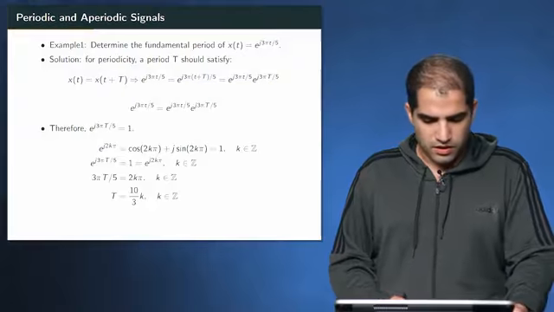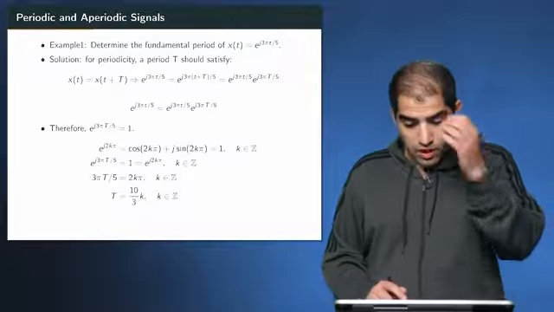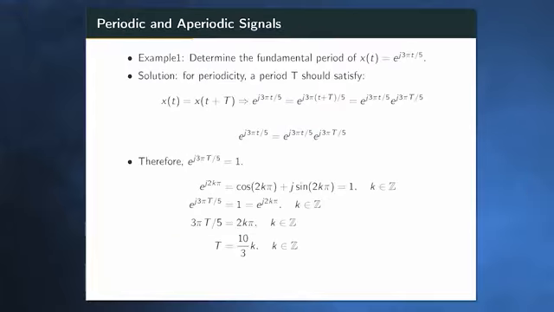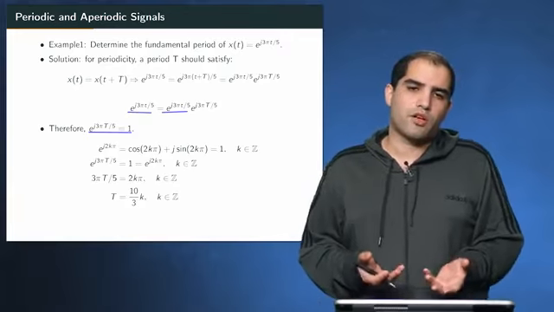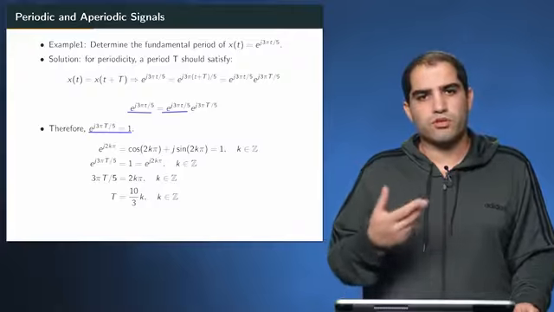Now from the above identity, we can cancel out these values from the left and right hand side of the identity. What we get is that we need to find a value capital T such that e to the j 3 pi T over 5 equals 1. And this holds, since e to the j theta equals 1 if theta is a complete multiple of 2 pi.